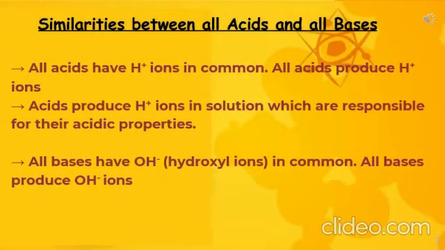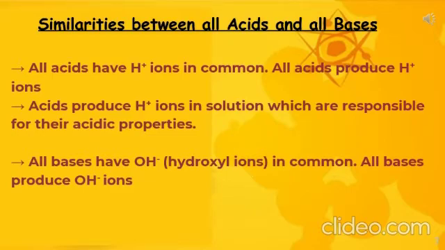Now what are the similarities between all acids and all bases? See, all acids have H positive ions in common, and they will produce H positive ions. Acids produce H positive ions in solution, which are responsible for their acidic properties, and all bases have OH negative ions in common. So all bases produce OH negative ions, which are responsible for their basic properties.